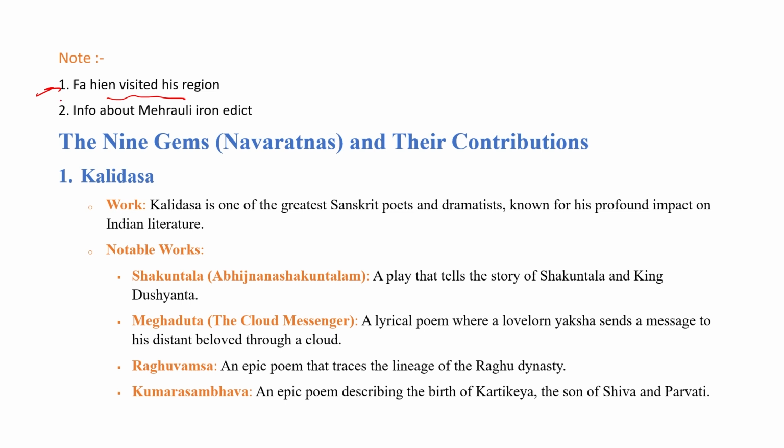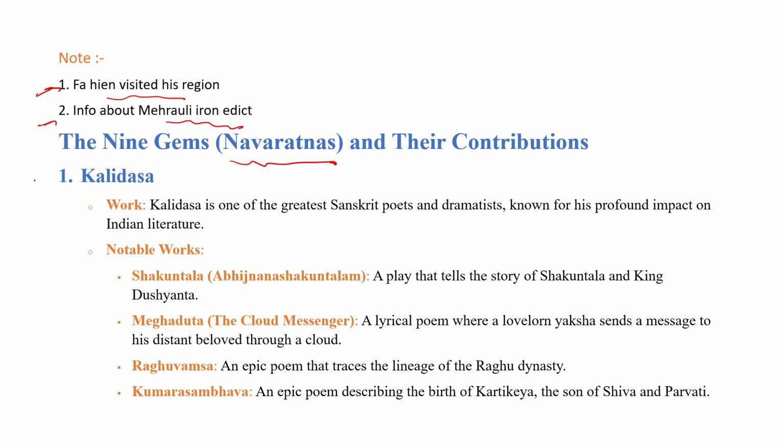A Chinese traveler, Fahian, visited India during the time of Chandragupta II, and most of the information about Chandragupta II is mentioned in the Mehrauli Iron Pillar Edict in Mehrauli, Delhi. Like Akbar, there were also 9 famous personalities in the court of Chandragupta II, known as the 9 gems or Navratnas. So in this class, we will also discuss the 9 gems, the 9 famous personalities who were in the court of Chandragupta II.